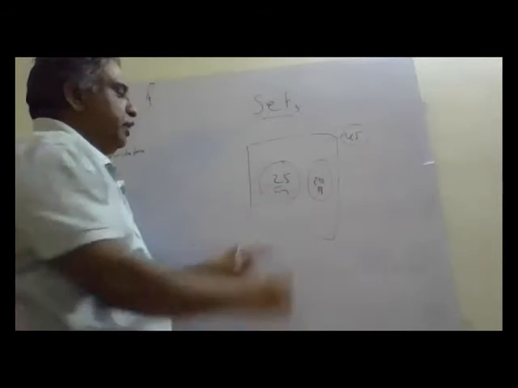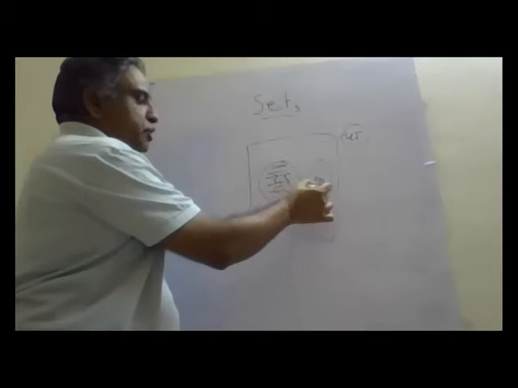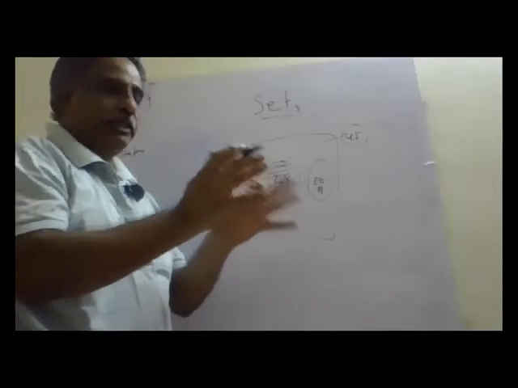So for a set, you list down all the names of the girls. Then this becomes the set of girls. This becomes the set of boys. Set means what? Grouping. You are grouping a certain category.